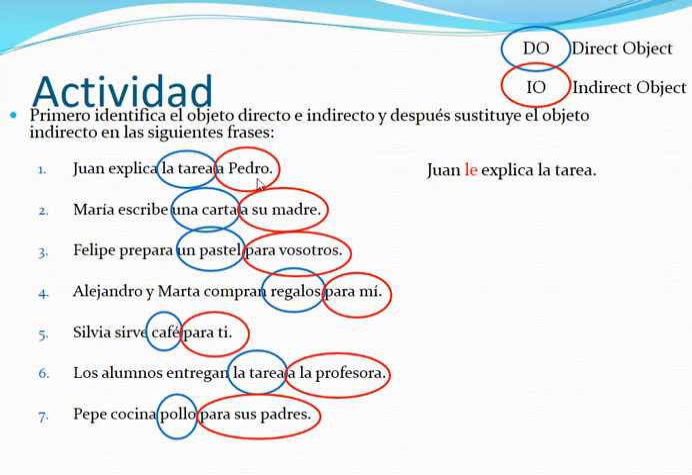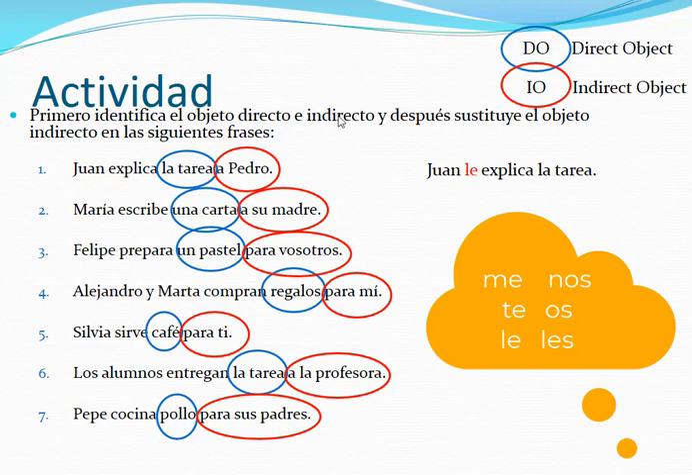So just the indirect. Juan le explica, why is that le? Because the indirect object is Pedro, and when you say le, remember that the indirect object pronouns are me, te, le, nos, os, les. Okay, so just replace those. And I believe that's it. Yes. So that will be it.